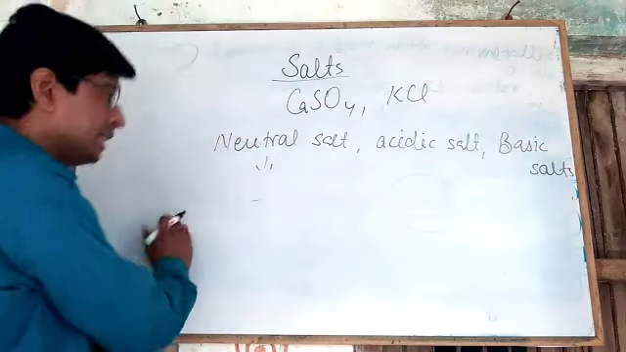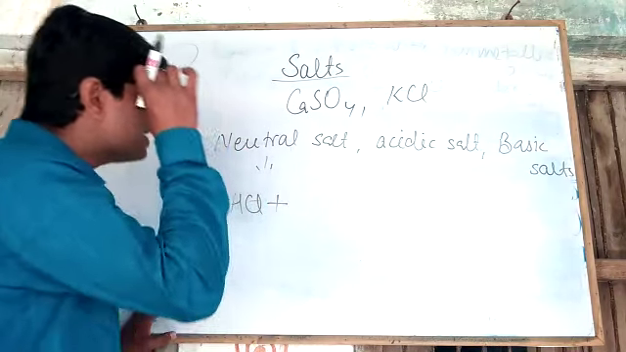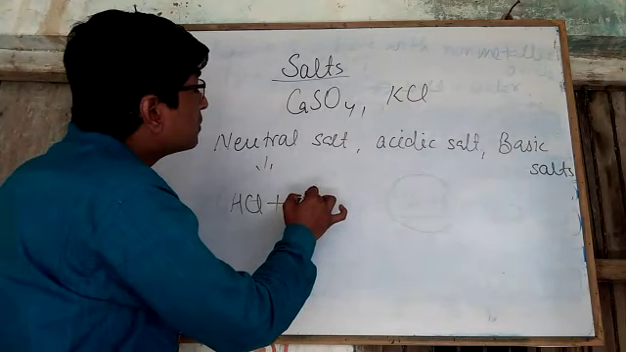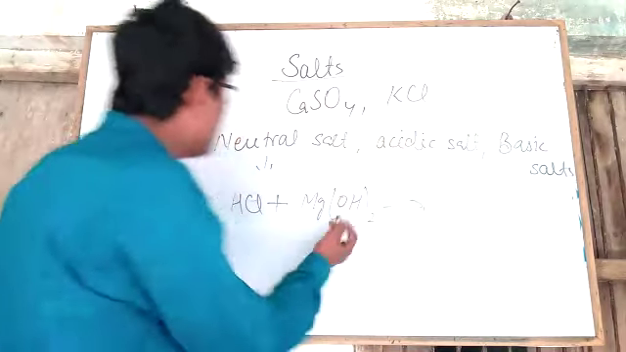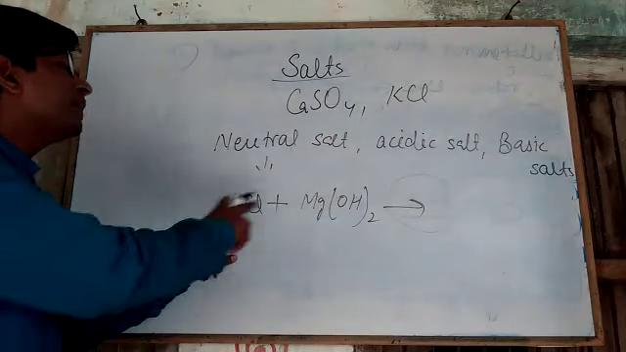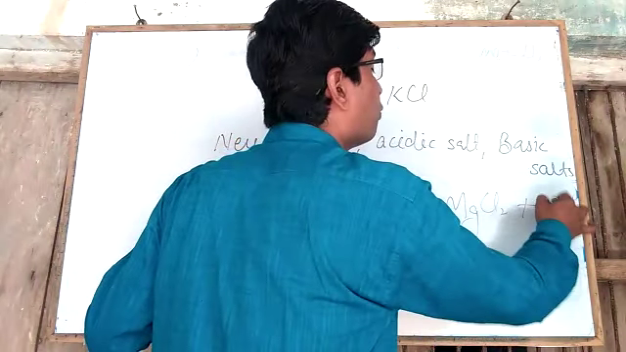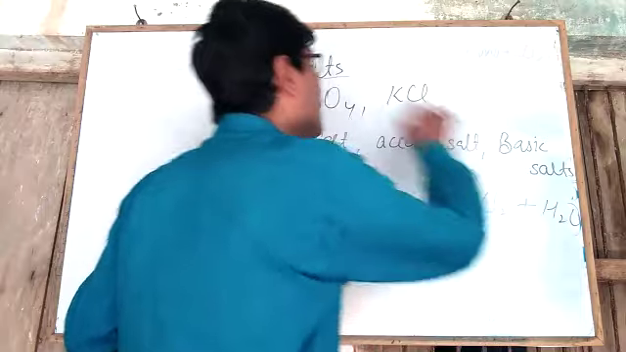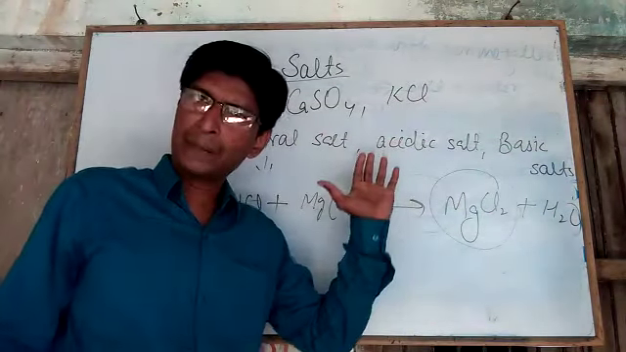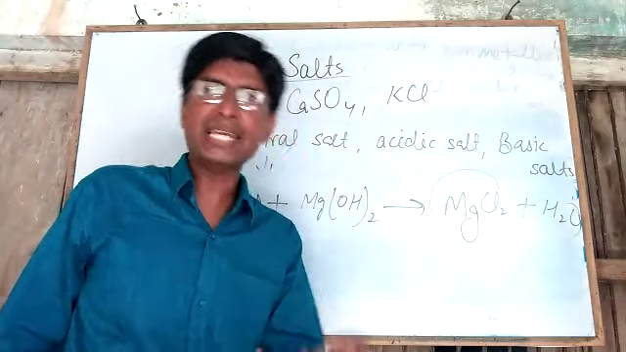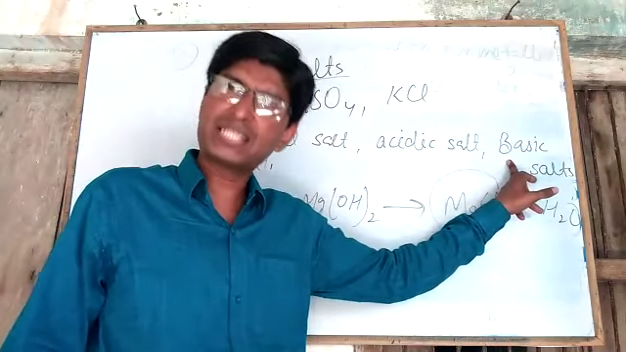For example, if you take a strong acid HCl and a weak base magnesium hydroxide, when these react they form magnesium chloride plus water. So magnesium chloride will be an acidic salt because it is formed by the combination of a strong acid and a weak base. Dear students, now we will discuss basic salts.